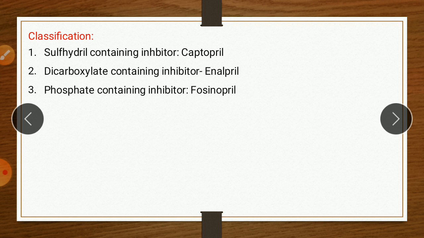Now the classification of these ACE inhibitors: there are 3 types. First one is sulfhydryl containing inhibitor. Sulfhydryl means SH group. Example, captopril. Second one is dicarboxylate containing inhibitor, meaning these drugs contain two carboxylic groups, example enalapril. And third one is phosphate containing inhibitor, fosinopril. So this is the classification of ACE inhibitors.